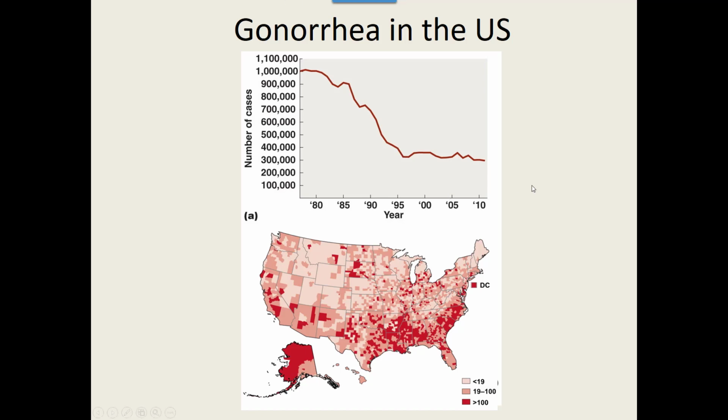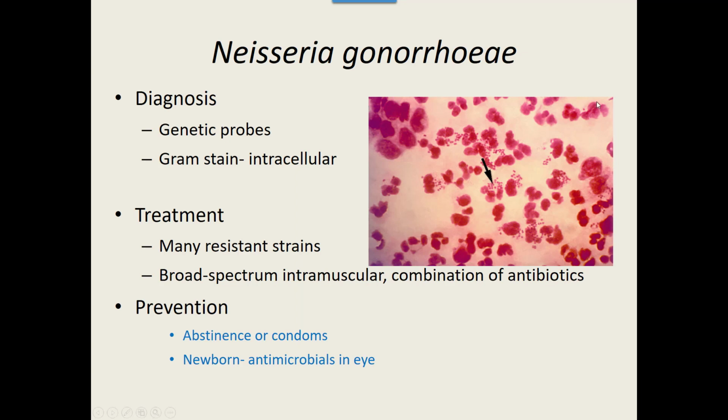Now, diagnosing someone for Neisseria gonorrhoeae, they can do genetic probes. They can look for the genetics of this particular bacteria, especially if asymptomatic, if you're not exhibiting any symptoms. Other than genetics, they can also do a gram stain on these bacteria. These bacteria like to live inside of other cells.